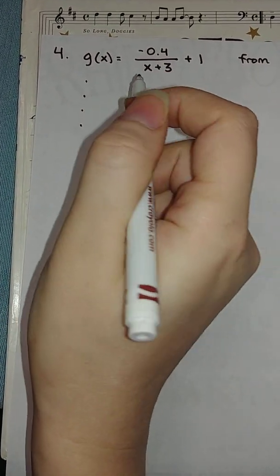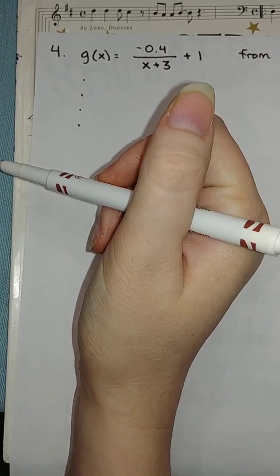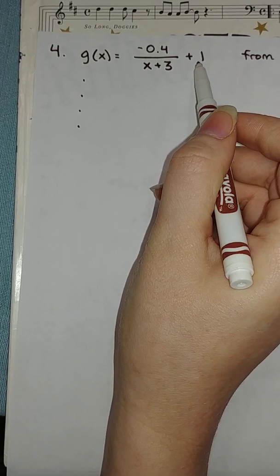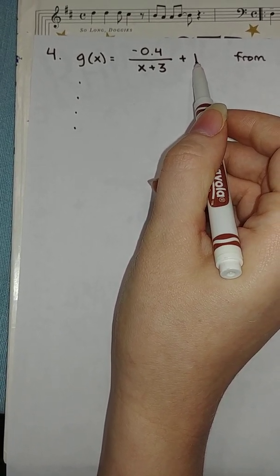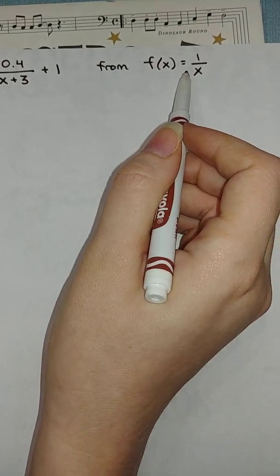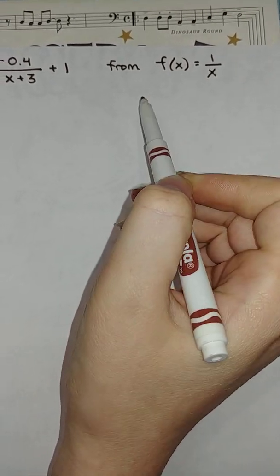So let's talk about what they each do. The one that most people find the easiest is the plus 1, okay? That is addition outside the function. Remember, for rational functions, outside the function means outside the fraction, right? Outside the fraction.